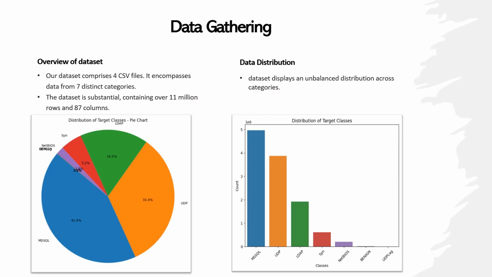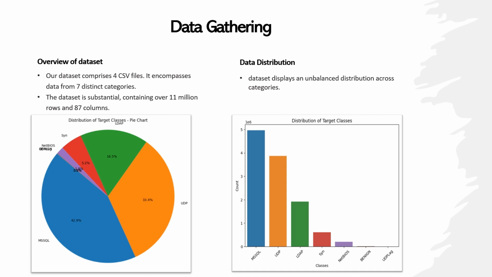We used a dataset called CIC-DDoS 2019, which is one of the most popular datasets for DDoS attacks. This dataset focuses on classifying different types of DDoS attacks. It consists of many files, and we decided to use 4 files containing 7 categories. It's large data containing over 11 million rows and 87 columns.